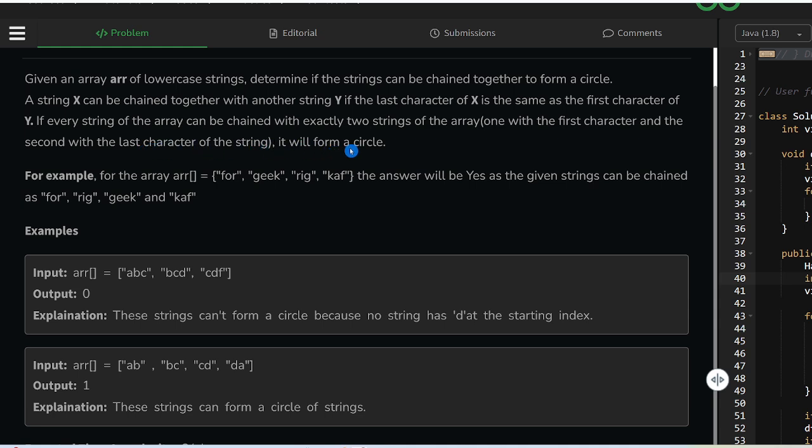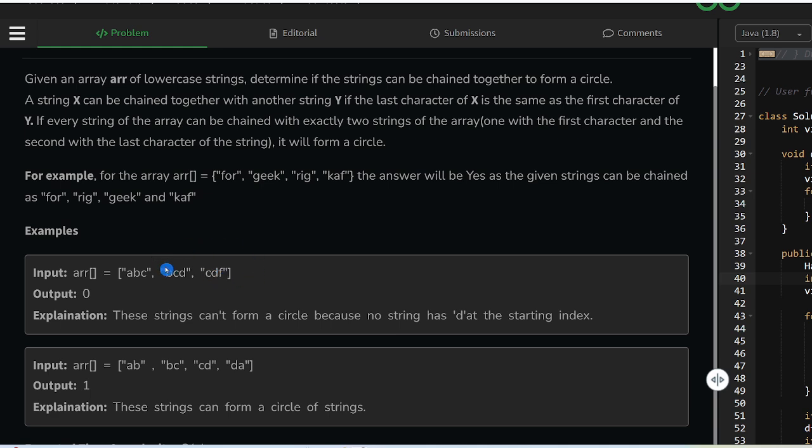It will form a circle, which means the last character should again be mapped to the first character. So here the C should be mapped to the first character of the third string. So this is the second occurrence.